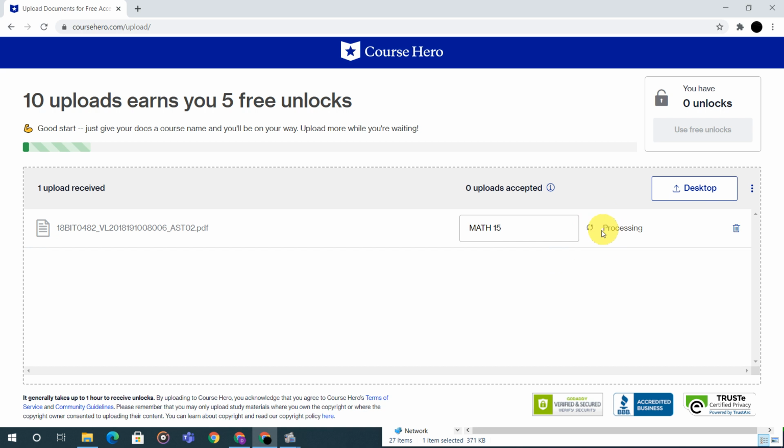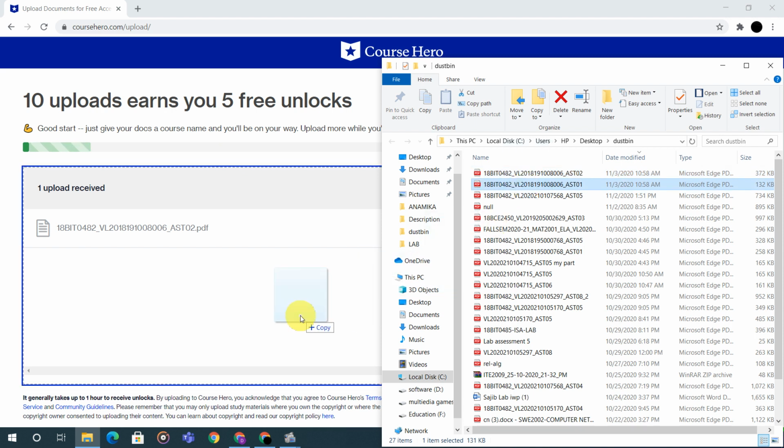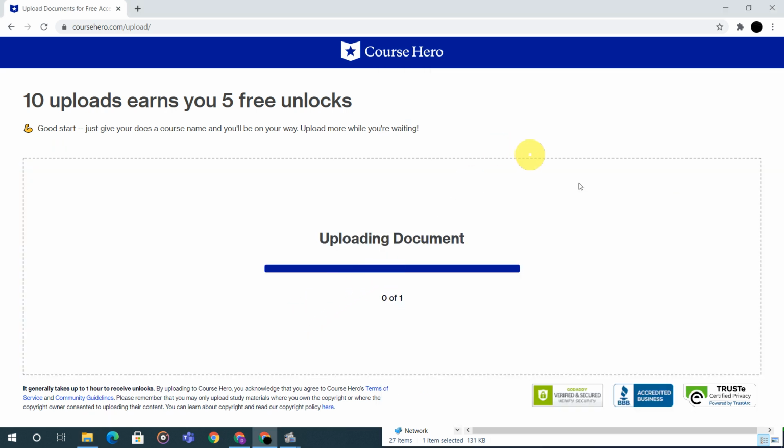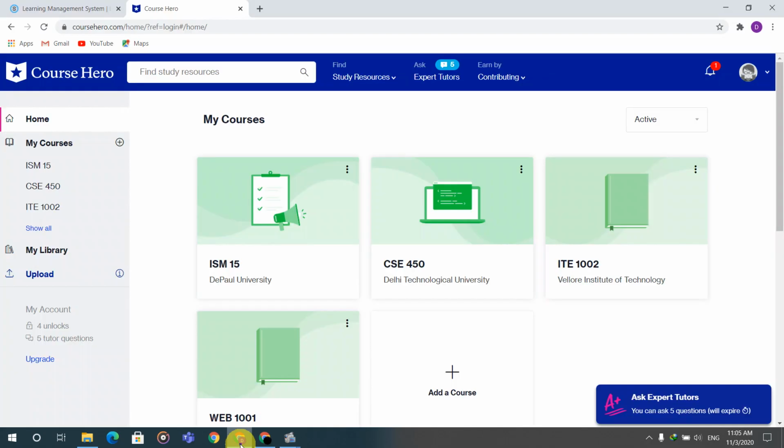When it gets processed it will accept. After accepting, this bar will come up to here and here and here. You can keep another document also like this, but your document must be unique to be accepted. Okay, you can see the decline option also. I will write here math 15. It will be processing. If this process succeeds within these 5 minutes, then I will show you. Otherwise, you can see the ready-made process.